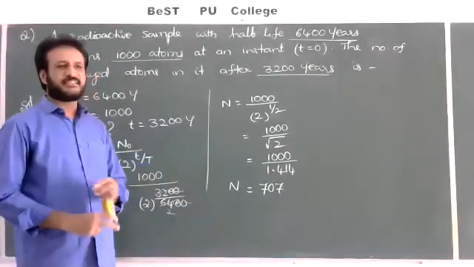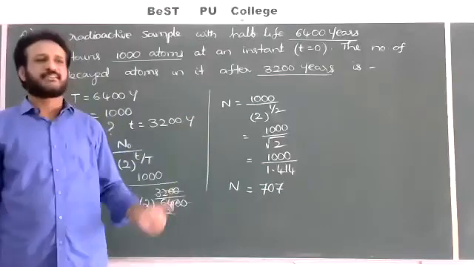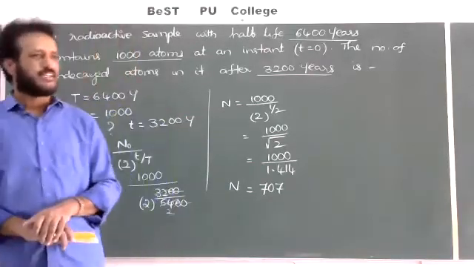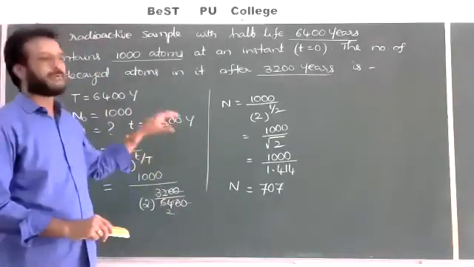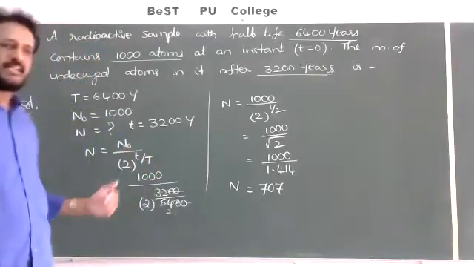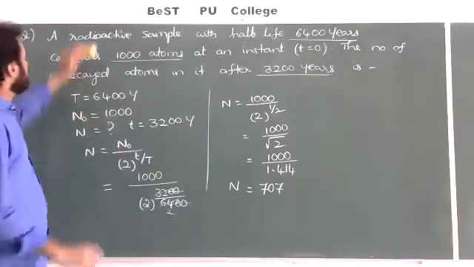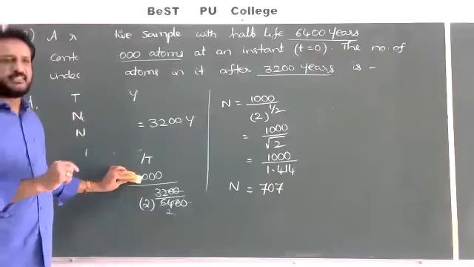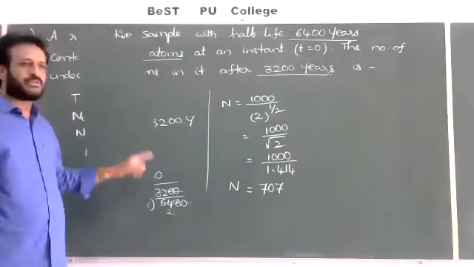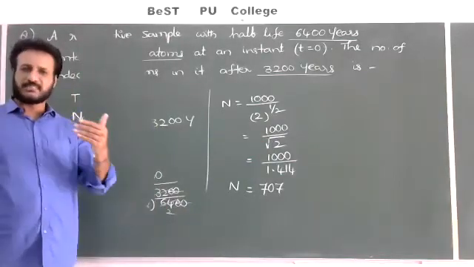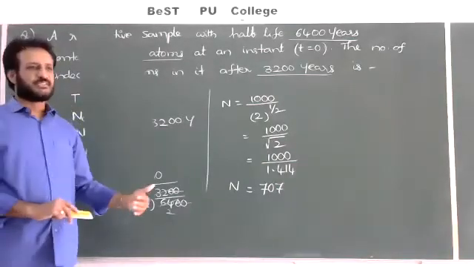So how many atoms are decayed? Initially 1000 atoms, still 707 atoms present. 1000 minus 707 is equal to 293. 293 atoms are decayed from the sample and it still contains approximately 707 atoms. This type of question will be asked. First you should write the data, choose the suitable formula, substitute and calculate. In a competitive exam, keep the formula in your mind and solve quickly. After writing 1000 by root 2, roughly estimate root 2 as 1.414. 1000 by 1.something means less than 1000, so we can choose the nearest option.